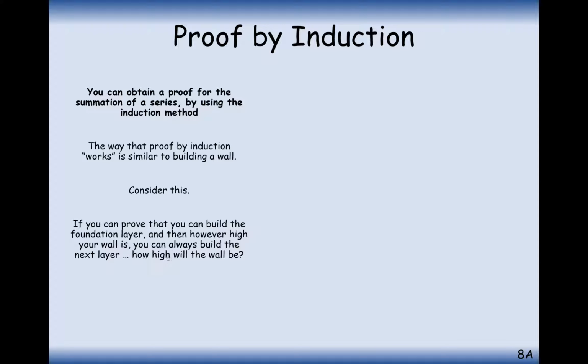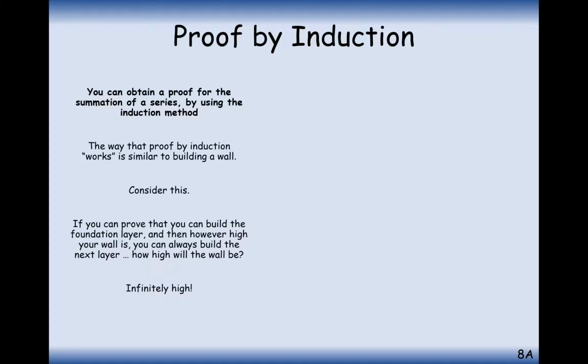The question to consider is, how high could your wall potentially be after continually building? Hopefully you've got to the point where you think, well, it could be infinitely high, because if we can prove that we can build base layer 1, and we can prove that we can always build the next layer, we can build layer 2. And if we know we can build the next layer, we can build level 3, then level 4, then level 5, et cetera.